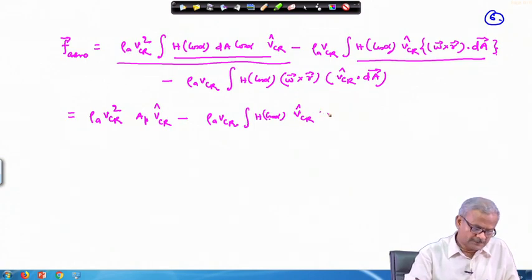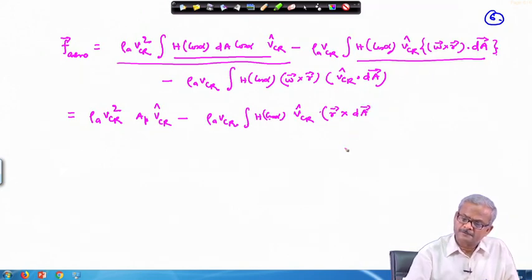We can write this quantity as r cross dA dot omega. This is the triple dot product, so we can use this property. So, omega we can separate out, and this can be written as r cross dA dot omega.